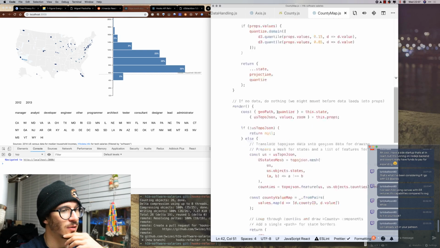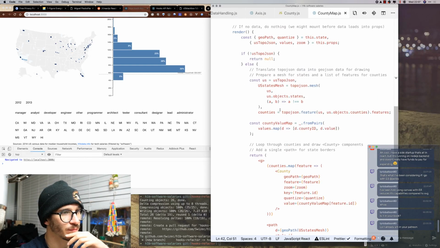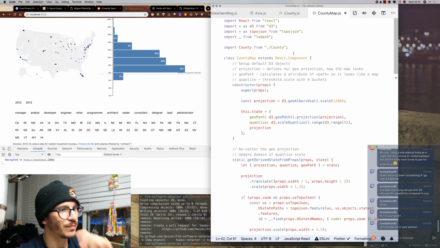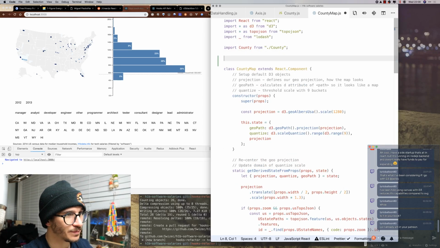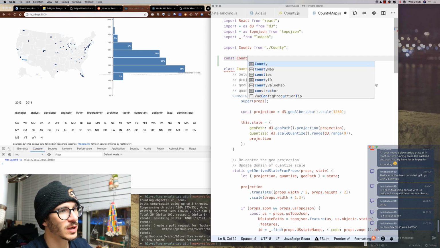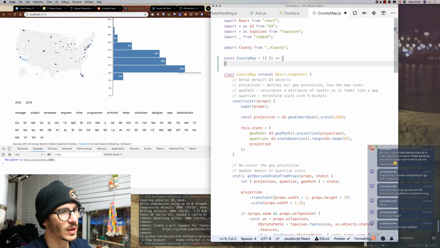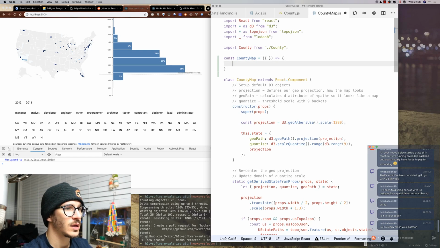So let's see, how can we do this? We can say const countyMap is a function. Let's say function county. I feel better with this approach. Const countyMap equals a function that takes a bunch of props and returns a thing. And now we're gonna do this.